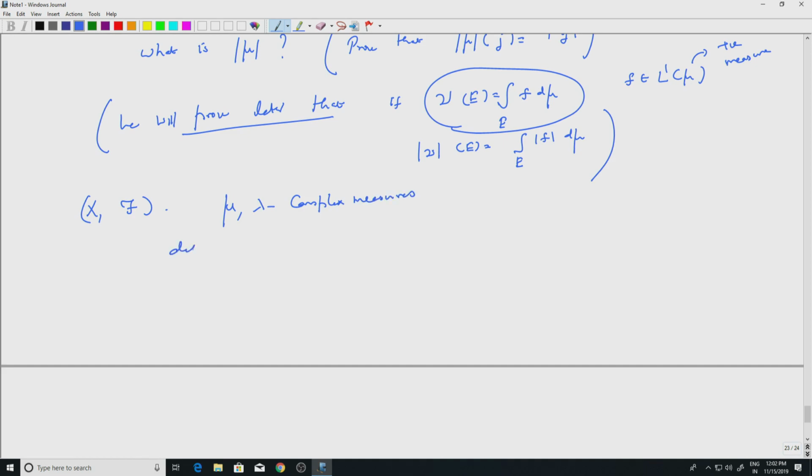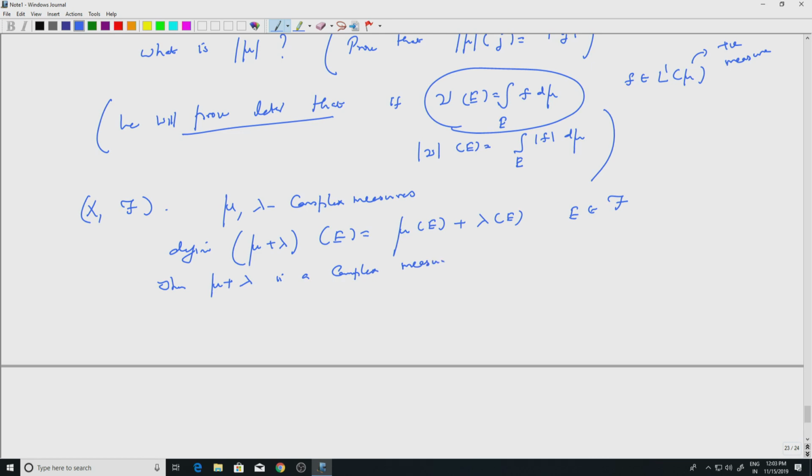Define mu plus lambda to be mu of E plus lambda of E for every E in F. Then mu plus lambda is a complex measure.